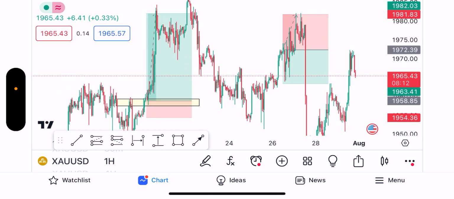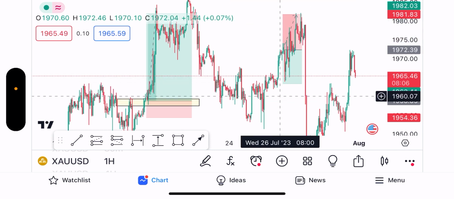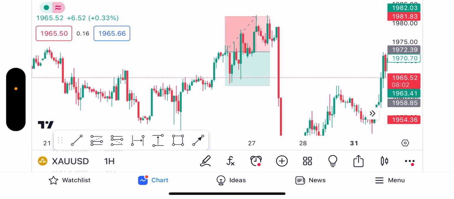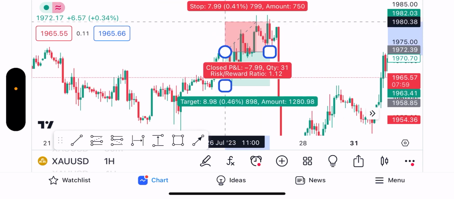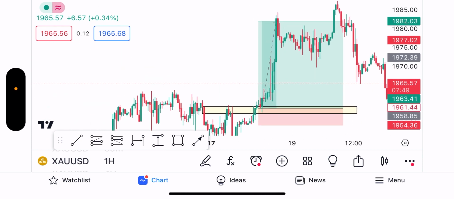Now look at this move as well. Let's look at this trade as well. This trade was also during the London session, right? And this is 900 pips. Most people trade gold only during the New York session, but the London session works as well. I'm proving to you that almost every pair can work, right?